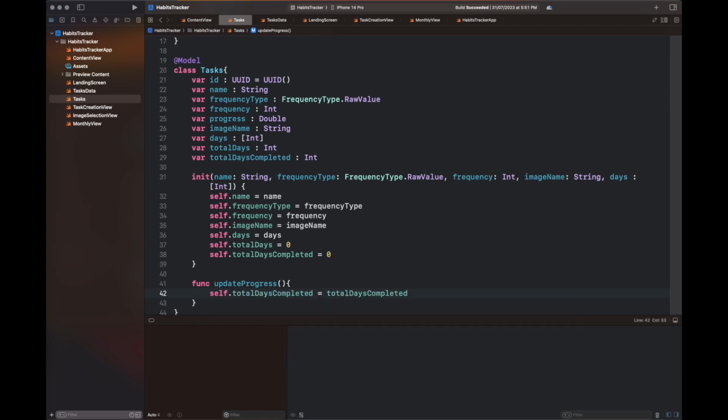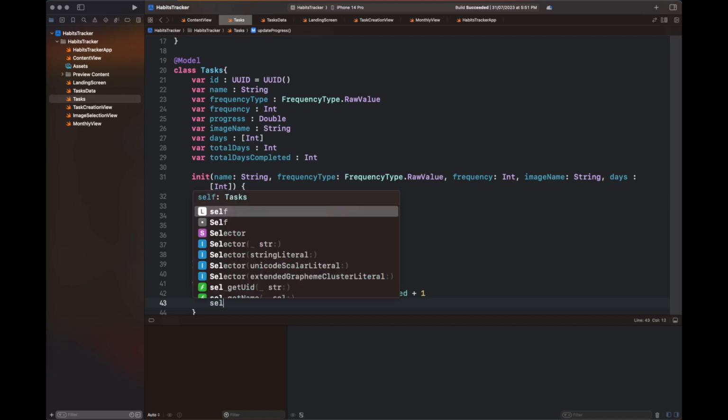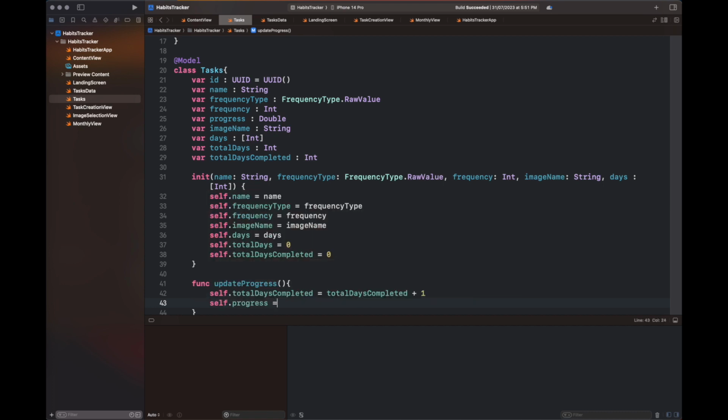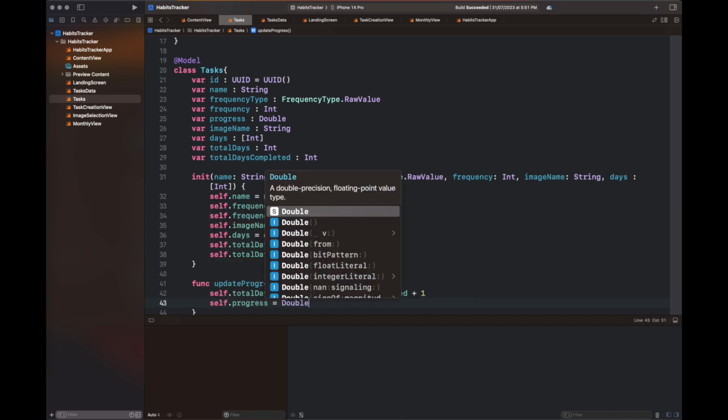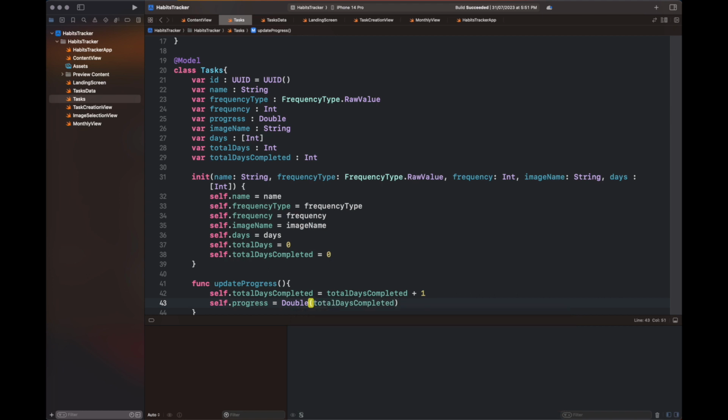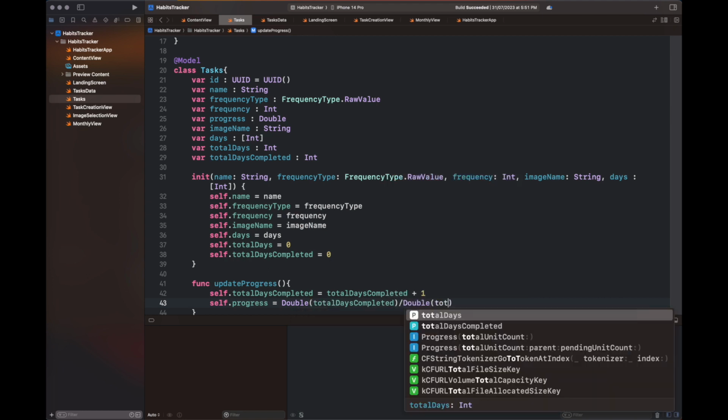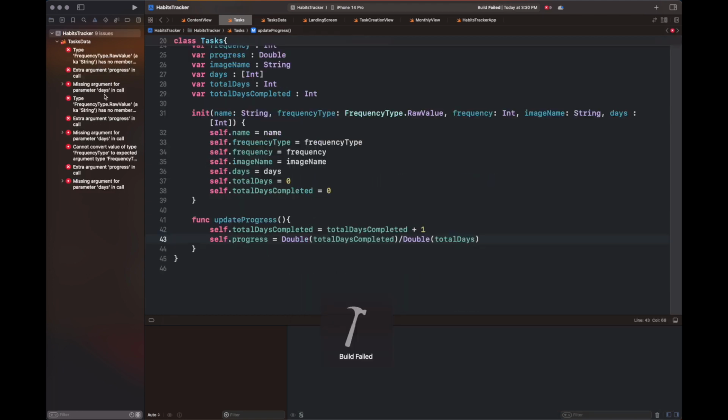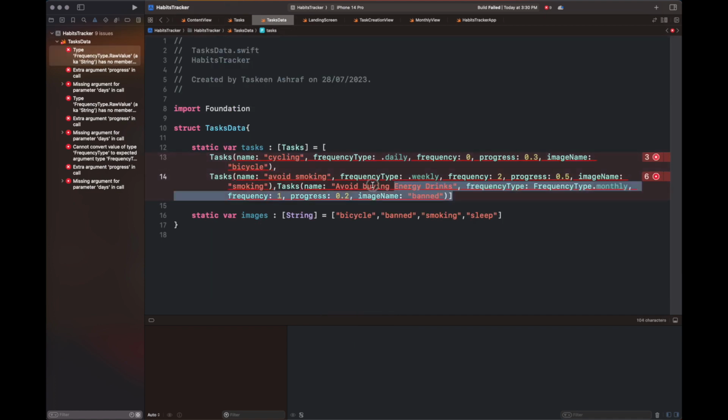Here I am writing the function updateProgress inside the tasks file, which will help us add one day to the total days completed, and after that the progress will be updated according to the formula total days completed divided by total number of days.